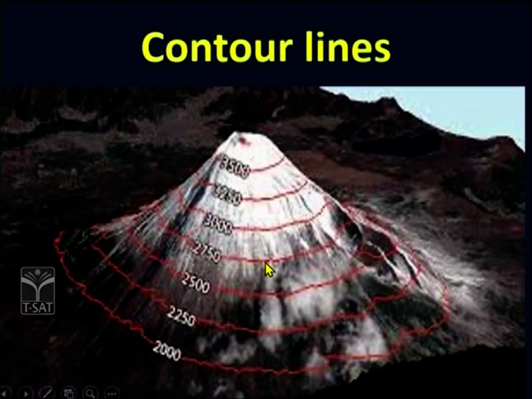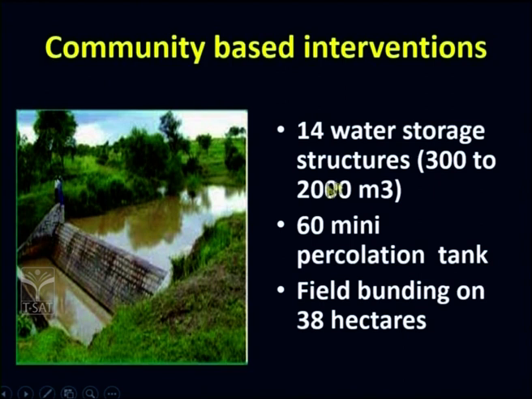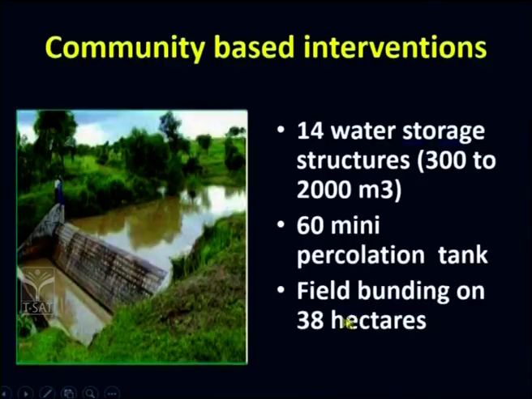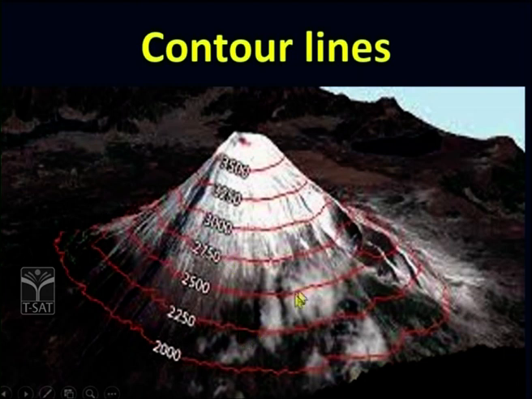Let us try to understand. I am sure you understood that structures means we are talking about structures to store water. We will see what a mini percolation tank is, but let us first understand field bunding. Dear students, any land which has a slope of 5 degrees, 5%, has contour lines. So what are contour lines? Contour lines are imaginary lines which join places of equal height.